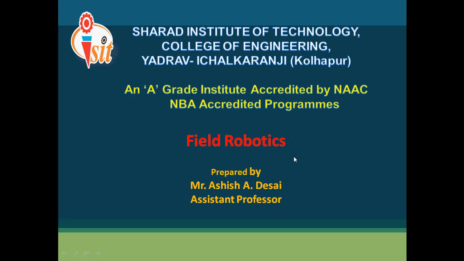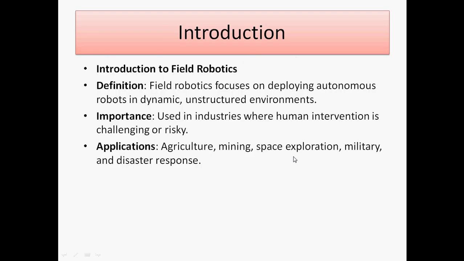Today we are going to discuss field robotics. Field robotics focuses on deploying autonomous robots in dynamic and unstructured environments, which is useful in industries where human interaction is challenging or risky. The applications of field robotics are agriculture, mining, space exploration, military, and disaster response. These are the areas we are looking at for field robotics.